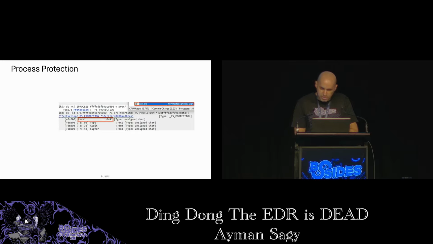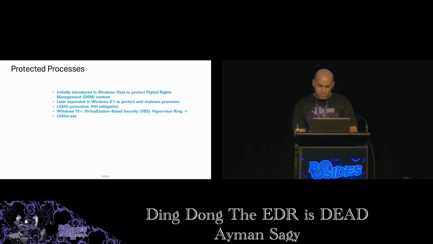Here is LSASS protection when it is running in PPL mode, and we see that its protection level is 41. Windows 10 took this further with virtualization-based security, VBS, and Credential Guard. By leveraging virtualization, VBS moves these secrets to separate virtual containers that are isolated from the Windows OS.